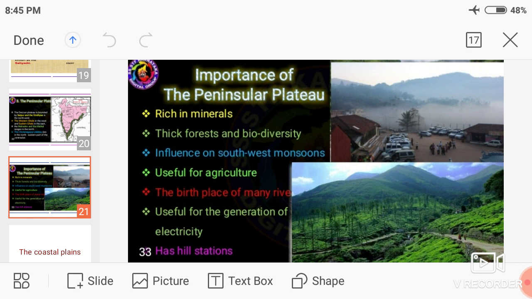Once again I repeat the importance of the Peninsular Plateau. It is rich in minerals, thick forest and biodiversity. It has influence on southwest monsoons. It is covered with black soil, which is used for agriculture.